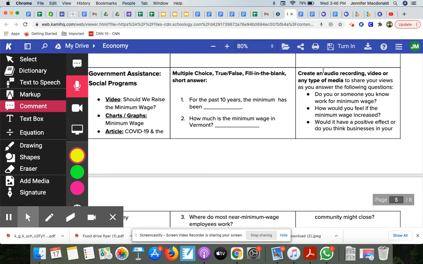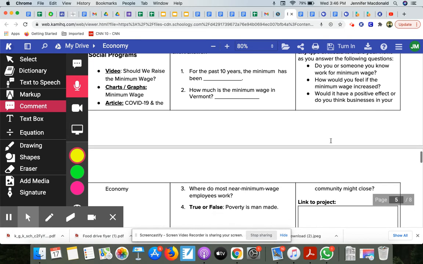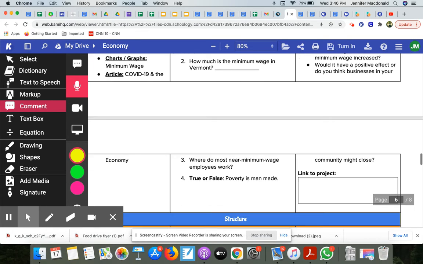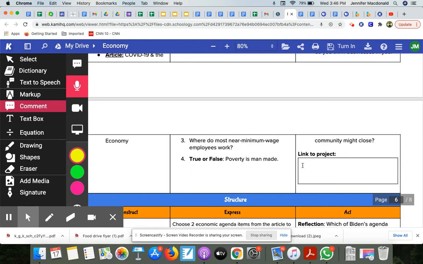And then for the act section, you're going to create an audio recording or a video or use any type of media to share your views as you answer the following questions. And it all really relates back to this idea of minimum wage, okay? You're gonna link your project right here.